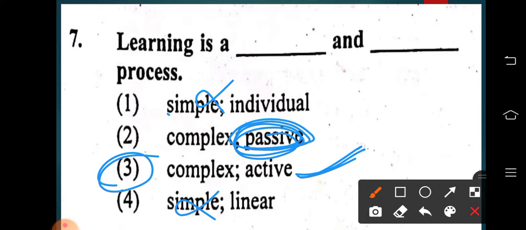When the child is active, only then can he learn. If he is passive, just listening, then he can't learn. The child can learn only when all the senses are involved, or when he is doing an activity on his own. So option 3 is the right one.